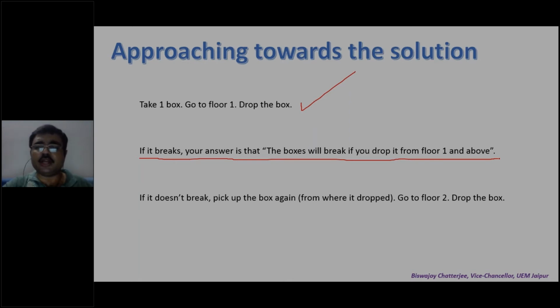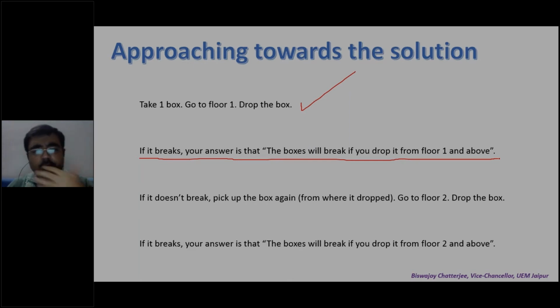So what are you doing? Trial and error. You are dropping from floor 1. If it breaks, okay, your answer is floor 1. If it doesn't break, pick it up, go to floor 2, drop. If it breaks, what is your answer? The boxes will break if you drop it from floor 2 and above. So the minimum floor in this case will be 2 if it breaks.